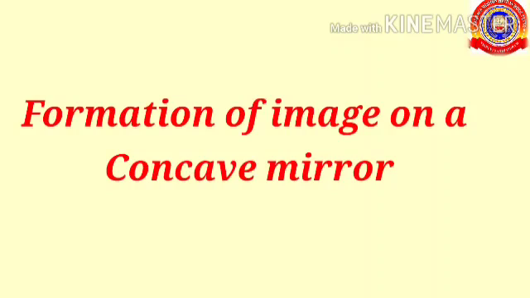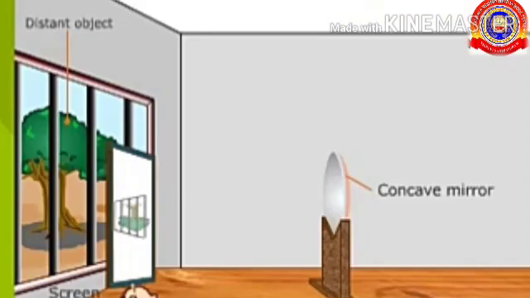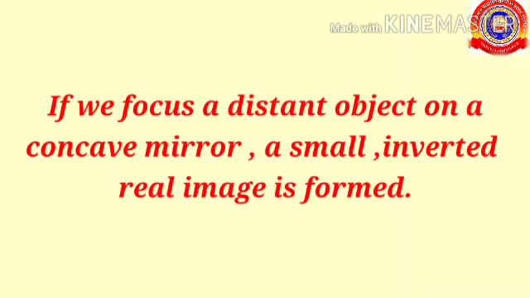Now, let's see the formation of an image on a concave mirror if we focus on a distant object. Hold a concave mirror in front of a distant object and direct the reflected light towards a wall or a white screen. Move the mirror forward or backward till the image becomes clear. When you move the concave mirror forward and backward to a particular point, a small, real, inverted image of the object is formed on the screen.